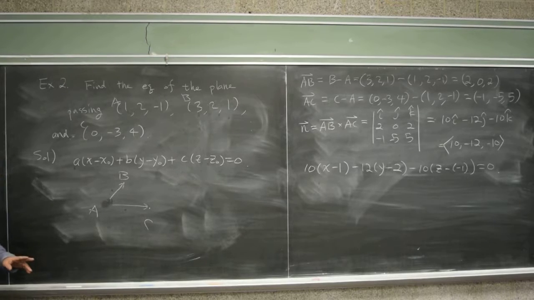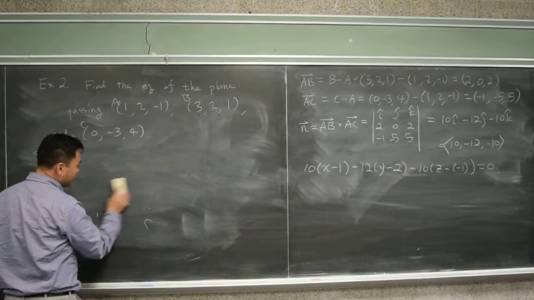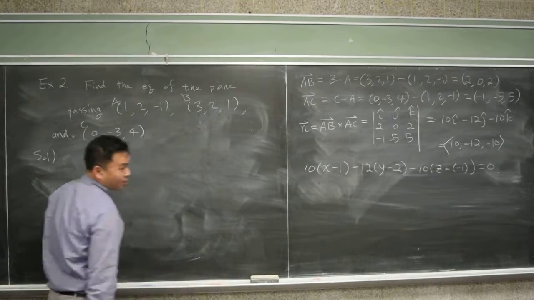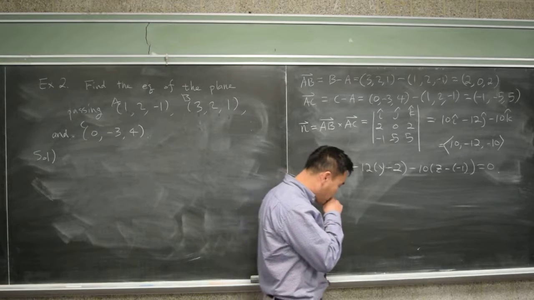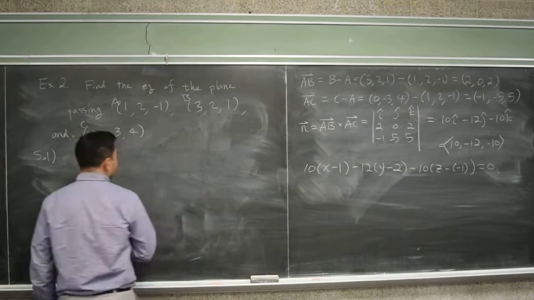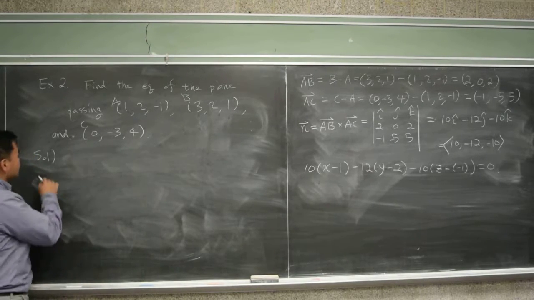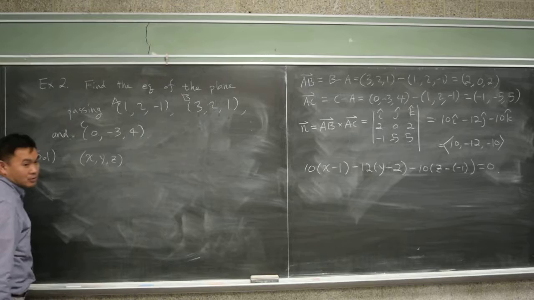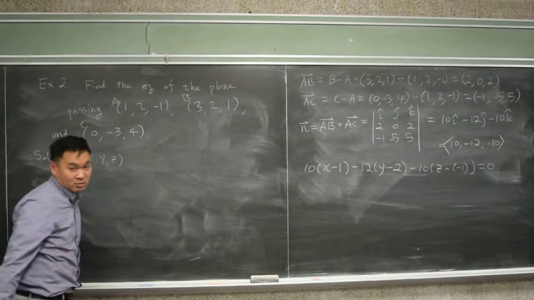Any questions? All right. Let me show you a slightly different way of getting this same answer. I like this method because it's a creative way of using the fact that determinants give you the volume of the parallelepiped. So here's how you think. Another solution is, suppose x, y, z is on this plane. x, y, z is the generic point on the plane which passes through these.